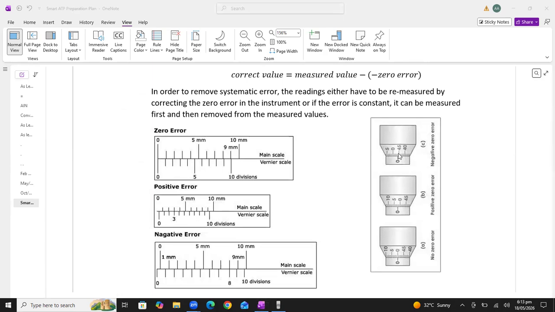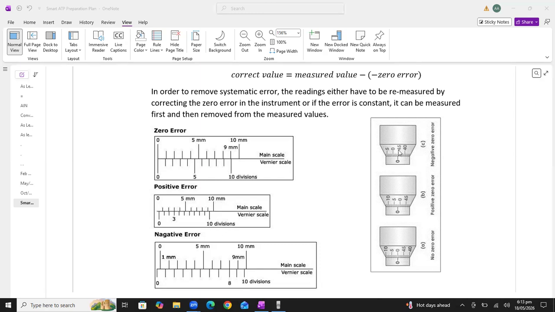So now you can see when I completely tighten the circular scale of the micrometer screw gauge, the circular scale 0 must align with the main scale 0. But now you can see after completely tightening the micrometer screw gauge, still these two zeros are not coinciding with each other. It is giving me the value below the zero. Can you see this, students? We are getting the value below the zero. This is the above reading. This is the below reading.